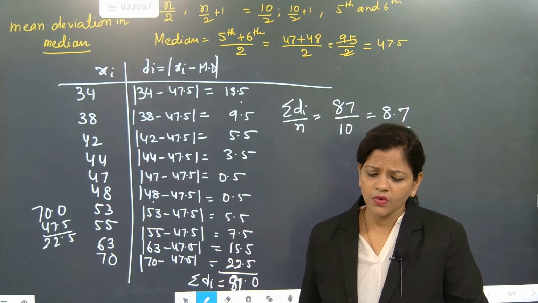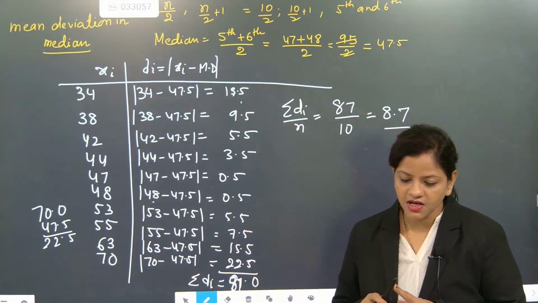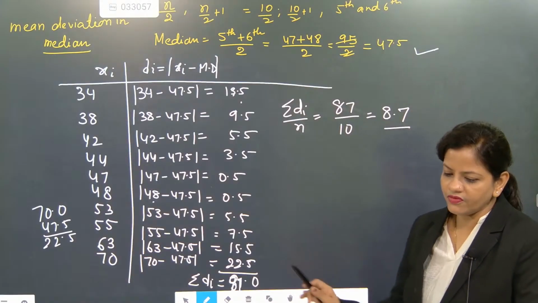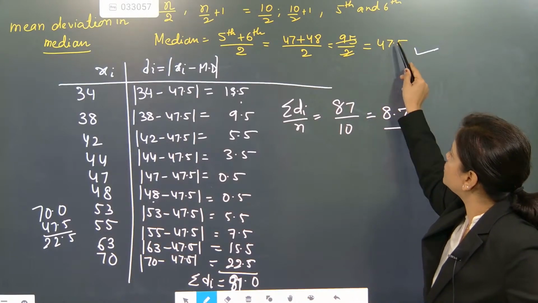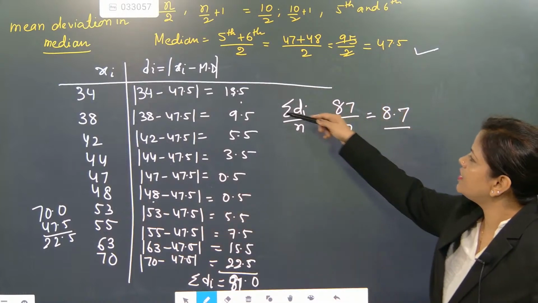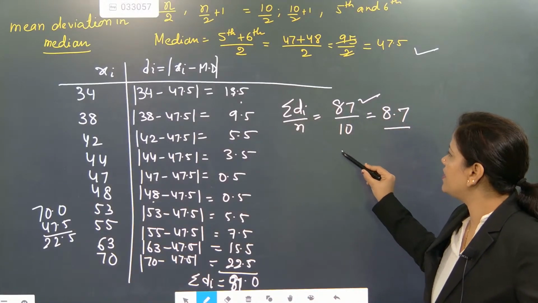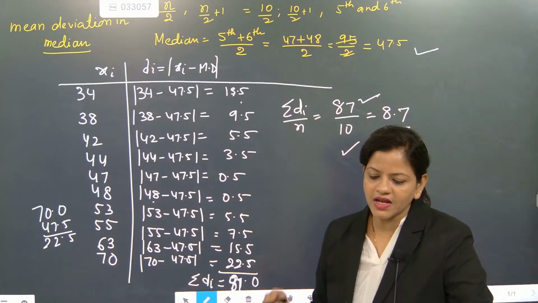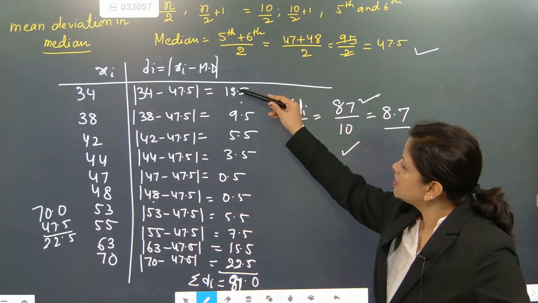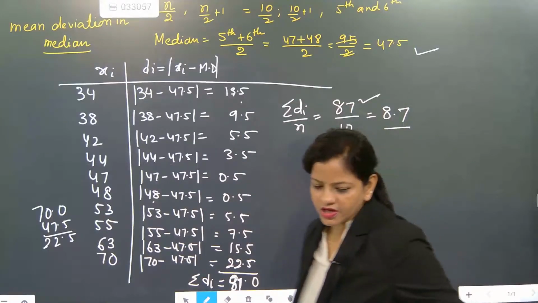This is exactly the question and how we are going to solve. First we have to find the median where frequencies are not repeated. After finding the median, what we have done: 47.5 came. See, 2 4s are 8, 1 5, 2 7s are 14 and 0.5. 47.5 came. Once 47.5 came, we found the deviation. And after finding the deviation, we just added the deviation and divided by 10, because the total number of observations we are having is 10. So this is the procedure. Just check the calculation only because I did fast here. 9 plus 3, 12. Any calculation part mistake, inform me, because I did the calculation right.